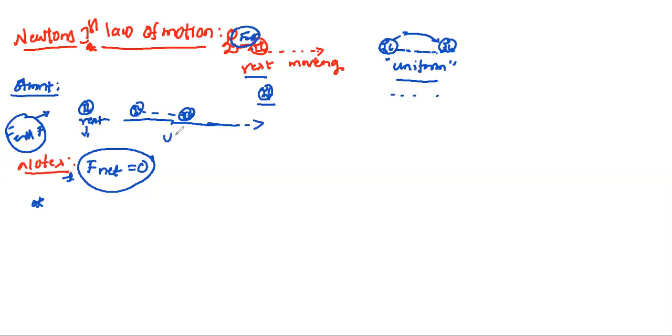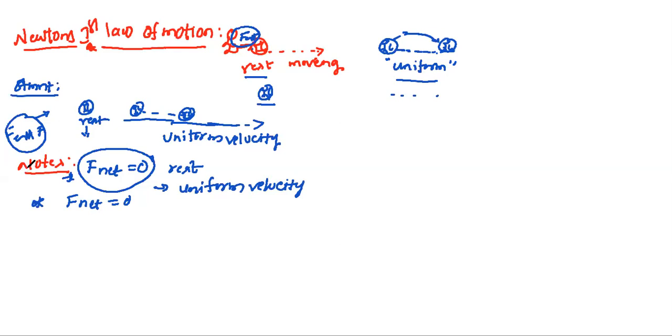In uniform velocity also, the net force is zero. Remember, these two are very, very important. Even though it is at rest and even though it is moving with uniform velocity, the net force will be zero.